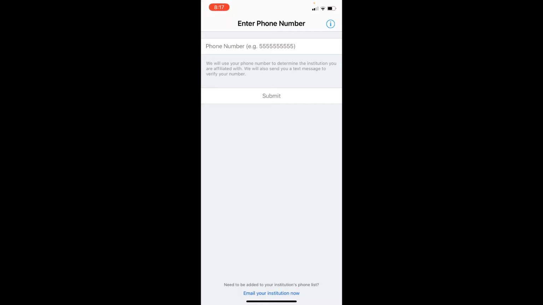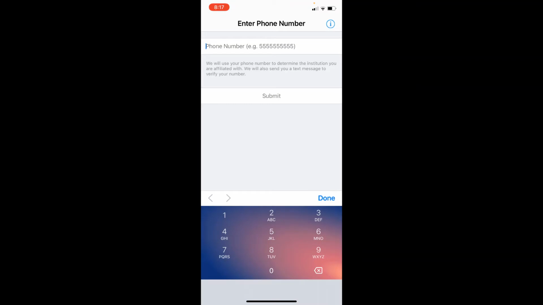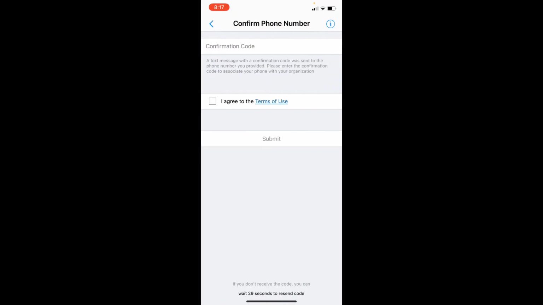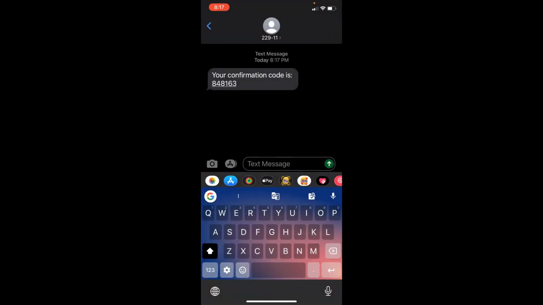So the first thing we have to do next is enter our phone number. So I'm going to enter my number. And I'm going to hit submit. Now I'm going to have to enter a confirmation code. All right, my confirmation code has arrived, and you typically will receive this as a text. So I'm going to click that, and there's my code.